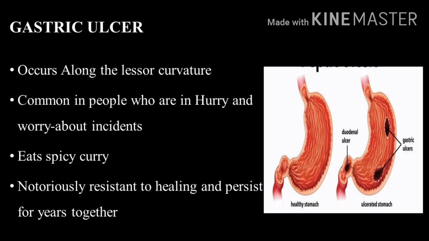Gastric ulcers are common in people who are always in a hurry, mostly worry about incidents, and eat spicy food. This ulcer is notoriously resistant to healing and persists for years together. To promote healing, HCl can be minimized by antacids, partial gastrectomy or vagotomy.